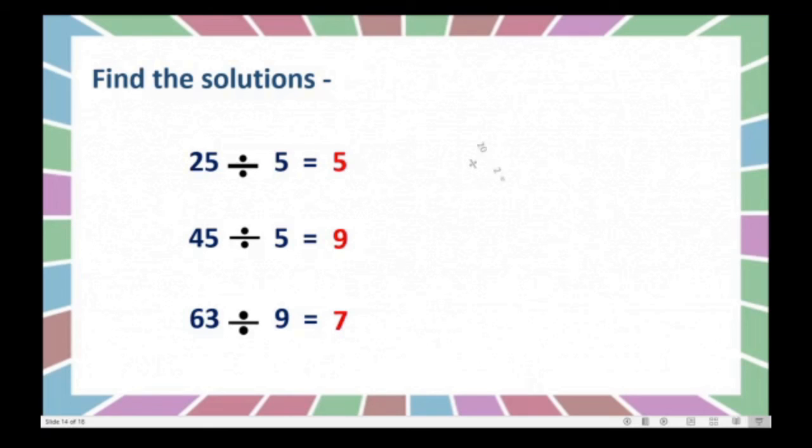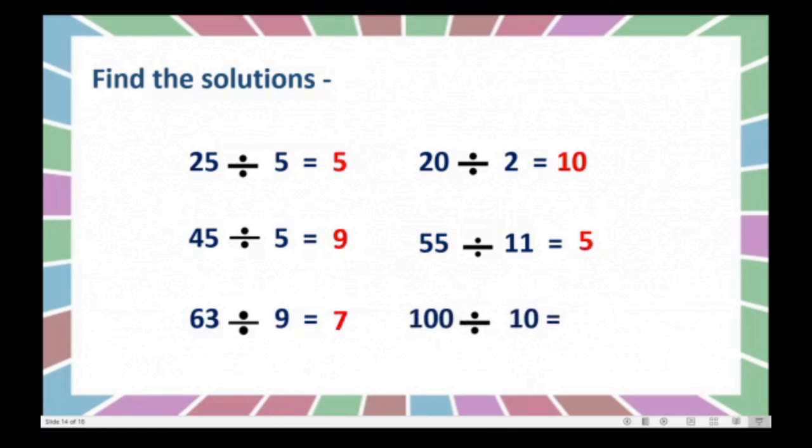Very good. Next is 20 divided by 2. Yes, very good. 2 tens are 20. And 55 divided by 11. 11 ones are 11. 11 twos are 22. Then 33. 11 fours are 44. 11 fives are 55. Very good. Last one is 100 divided by 10. Yes, you know that 10 tens are 100. Very good.